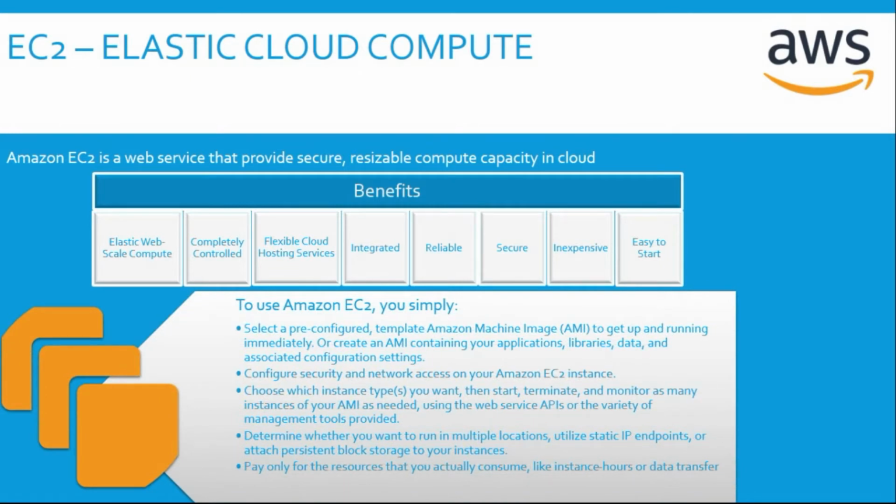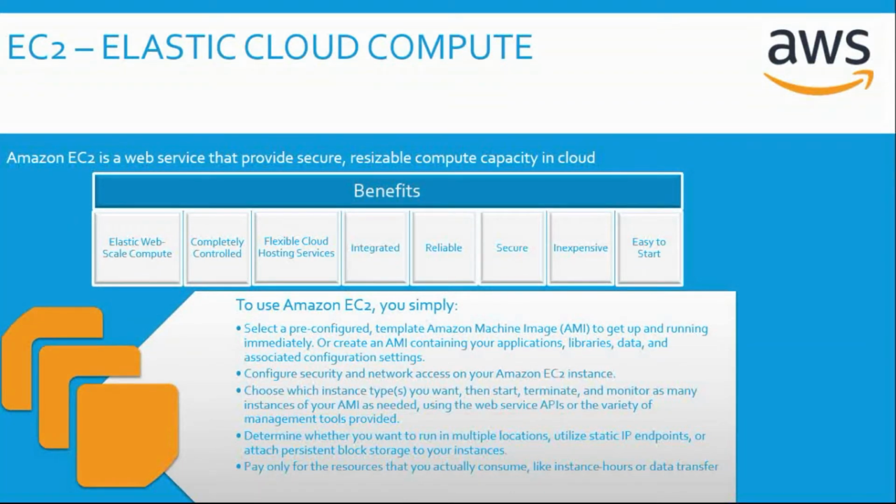Now, to use an EC2 instance, we simply need to choose an AMI, which is a pre-configured template, and we can start running the operating system. We can even create our own custom AMI, which contains our application, libraries, data, and associated configuration settings to launch an EC2 instance. We can configure security and network access on the EC2 instance, we can choose the instance types we want. We can start, terminate, and monitor as many instances as we want.